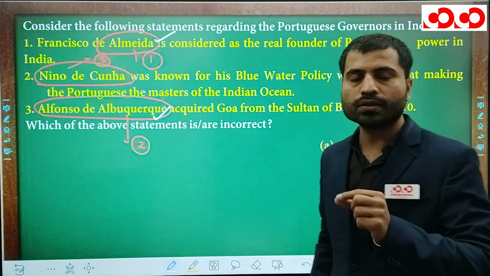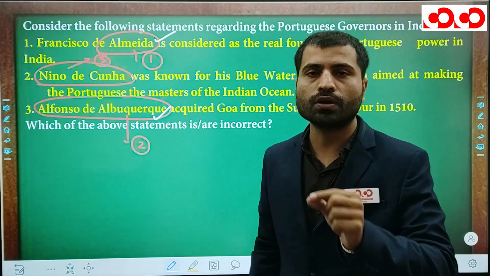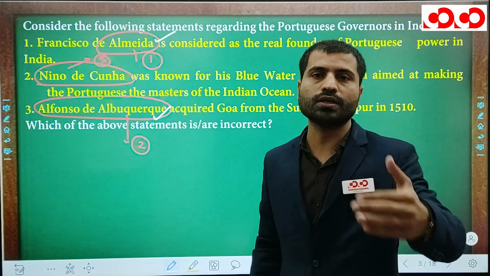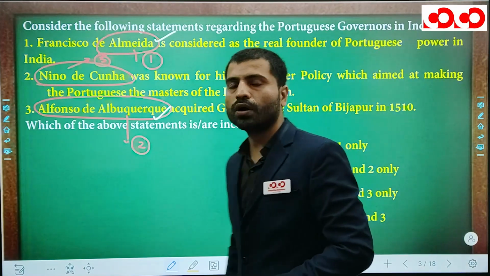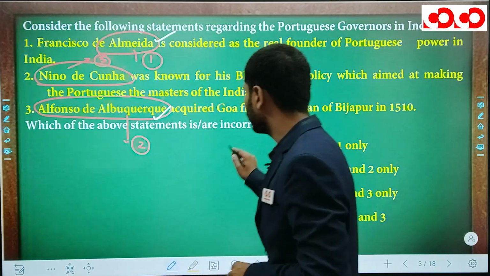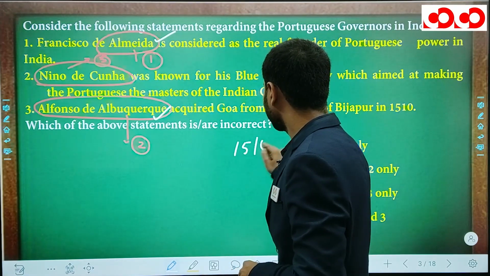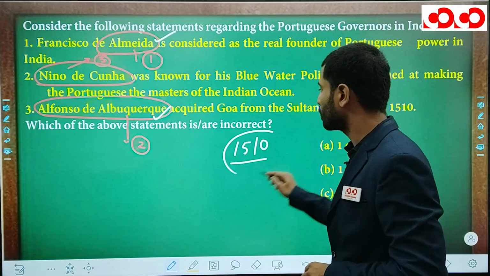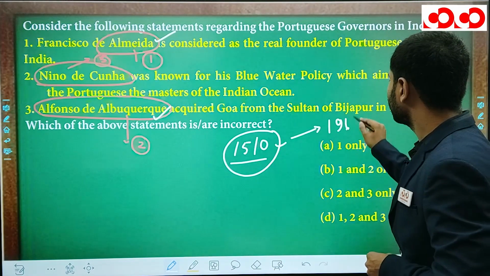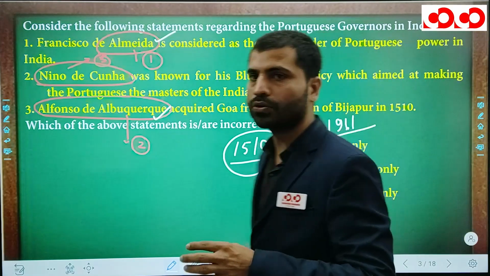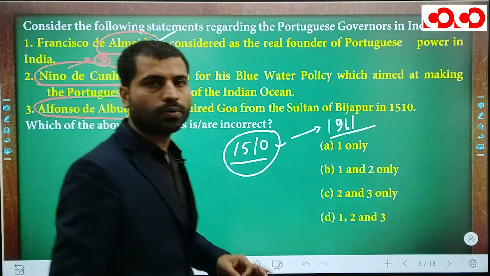Remember one important thing, that Albuquerque was the real founder of the Portuguese power in the east. Real founder is Albuquerque. Why? Because Albuquerque acquired Goa in 1510 from the Bijapur Sultan. This is a very important point. He acquired Goa in 1510, and till 1961 Goa was held by the Portuguese.